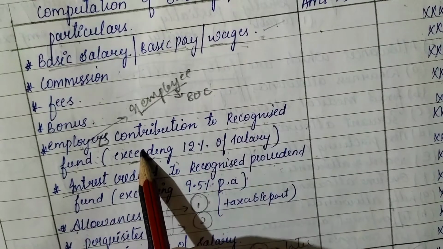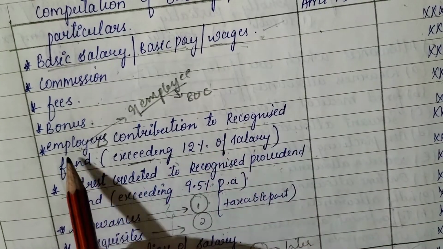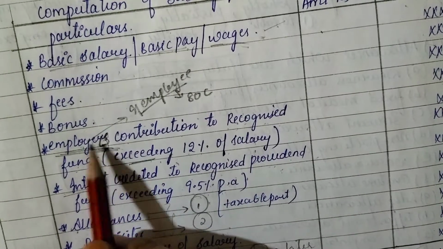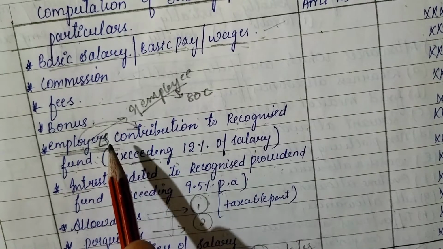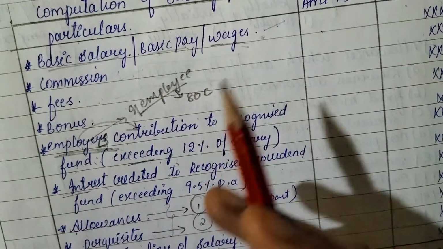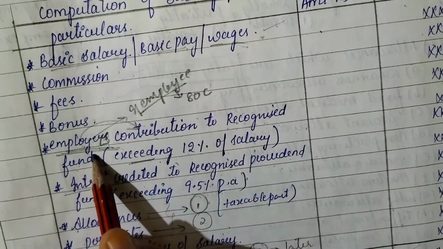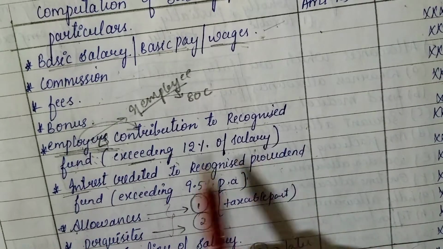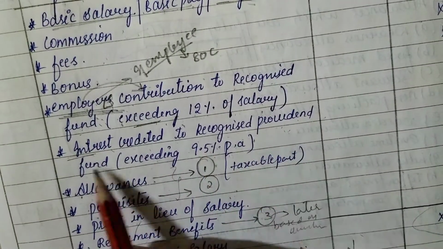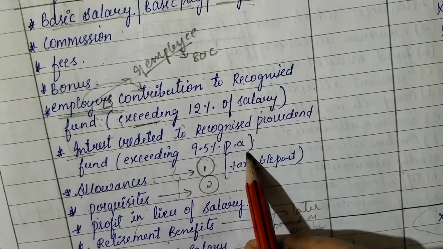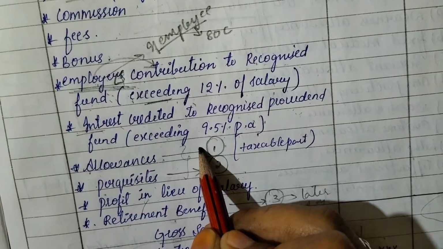Employer's contribution to recognized fund when it is exceeding 12% of salary. See, listen: when it is the employee's contribution, we will not take it in salary, it comes under deduction 80C. Employer's contribution to recognized fund exceeding 12% of salary, you have to take. Then interest credited to recognized provident fund exceeding 9.5% per annum, you have to take. Then allowances. What are these allowances? I will tell you all.